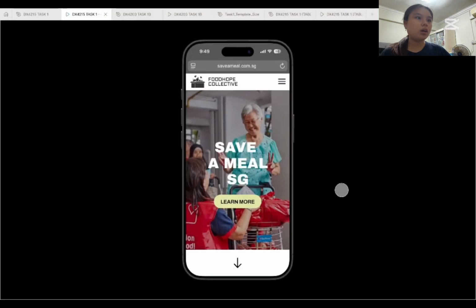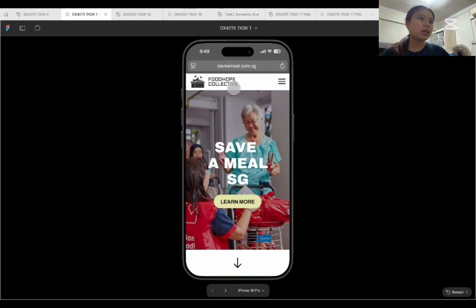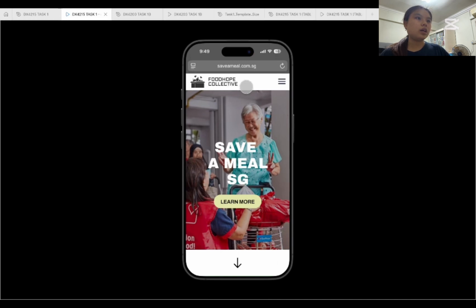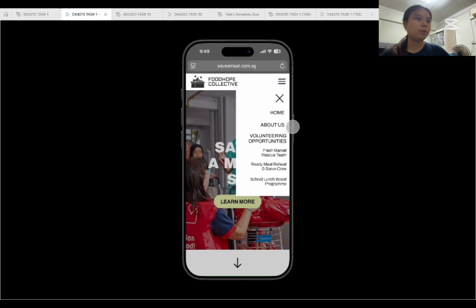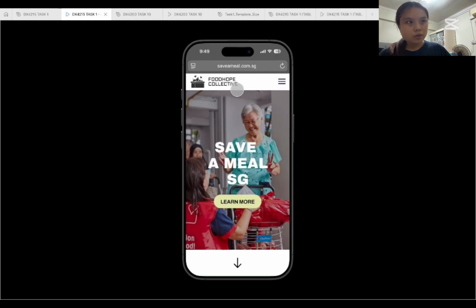Okay, so for my website walkthrough, this is what my website looks like when you first enter. This is the hero section, and you can see that there's a company logo, which is this little basket of food, the company name, Food Hope Collective, and a hamburger option as well with the drop down bar. If you were confused, from my website, the company name is Food Hope Collective, and Save a Meal SG is a specific organization within the company which allows people to volunteer to help with food insecurity around Singapore. So I have this large image hero section, which is the title Save a Meal, and over here there is a button that people can press to learn more.